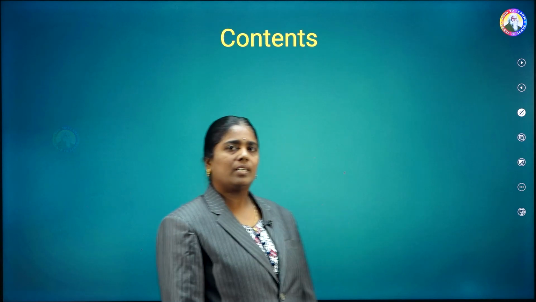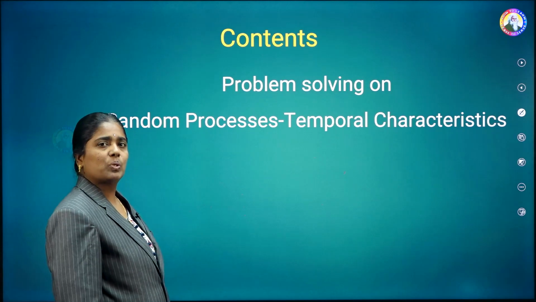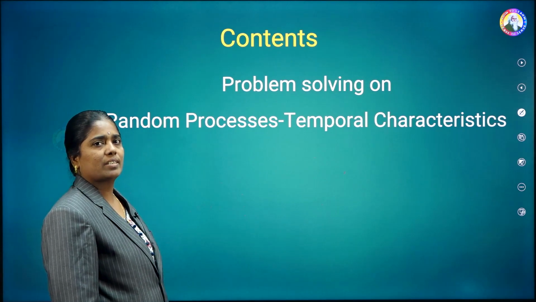Hi to everyone. In all my previous videos, I have explained random process temporal characteristics, that means how a random process changes with respect to time, with parameters like mean, mean square, autocorrelation function and cross correlation function. Now, in this video, I would like to explain the related problems. So the contents in this video are problem solving on random process temporal characteristics.